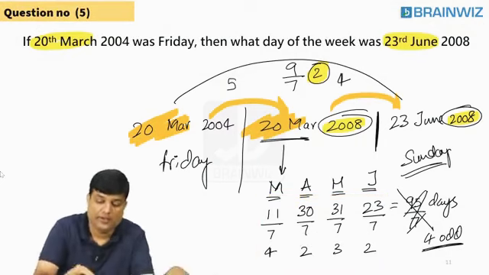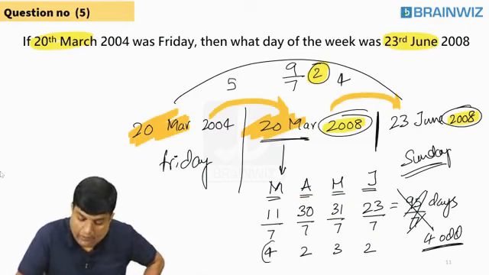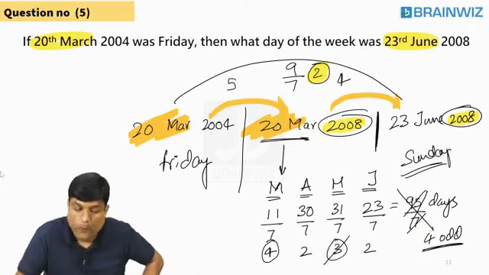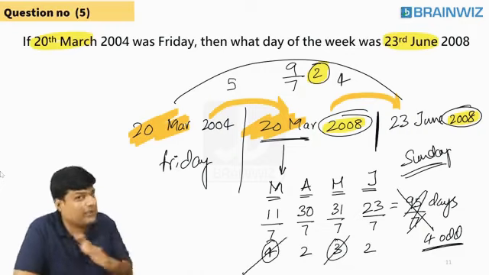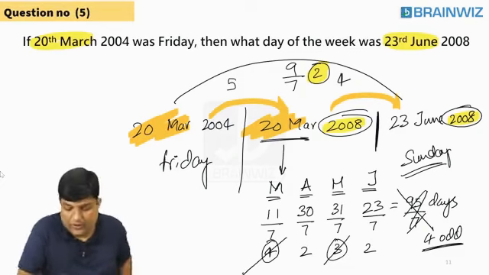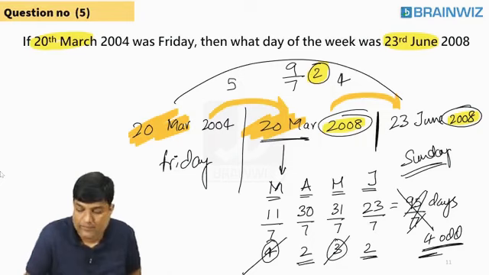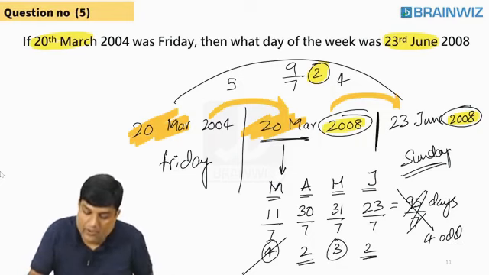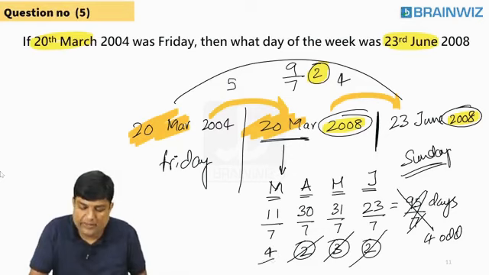Listen, everybody. Whenever you get 7, you cancel that 7. Look at that. 4 plus 3, you have to remove it, because in 7, how many odd days? 0 odd days. Remove this 7. 4 plus 3 is 7. You remove it. So what is 2 plus 2? 4. That's it. Are you understanding, everybody? Yes or no? This is for making your work a little bit faster, nothing else. 2 plus 3 plus 2, 7, out. What is left? 4.